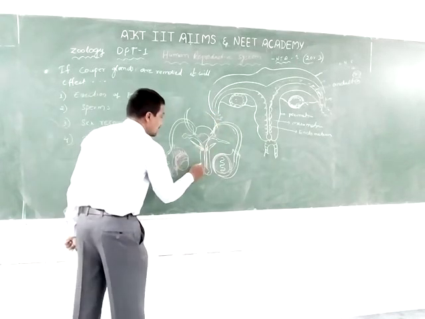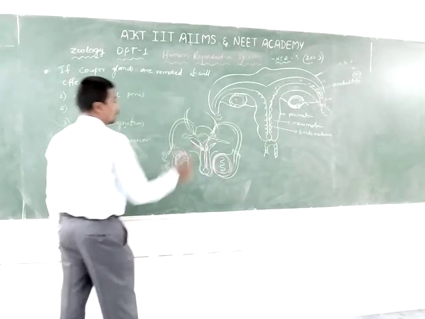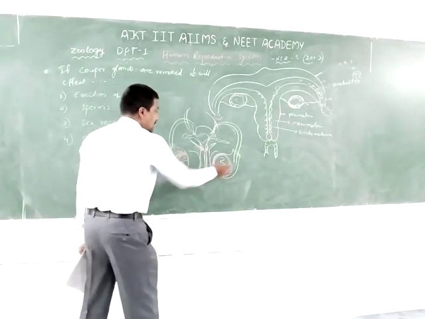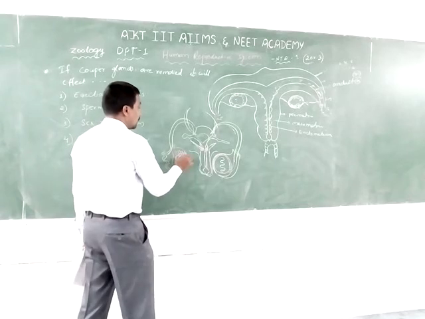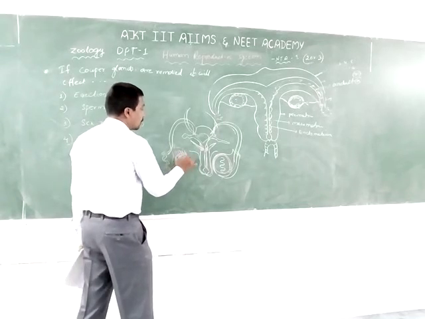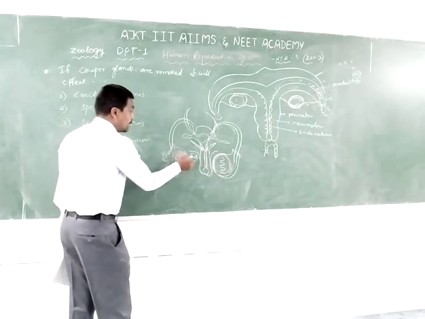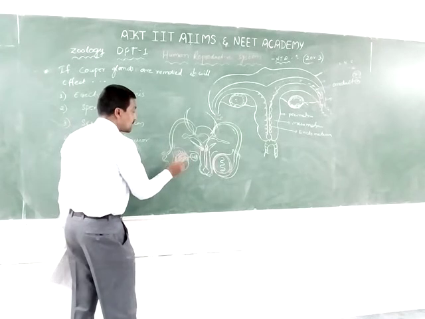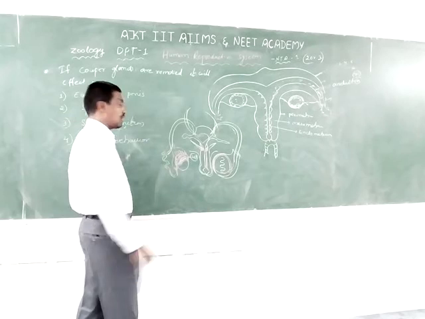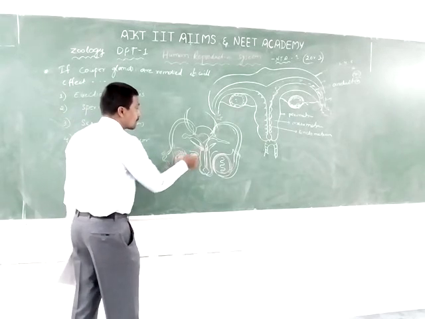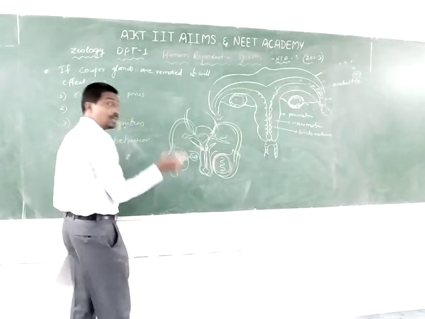There are about 250 testicular tubules in each testis, along with the vasa efferentia.